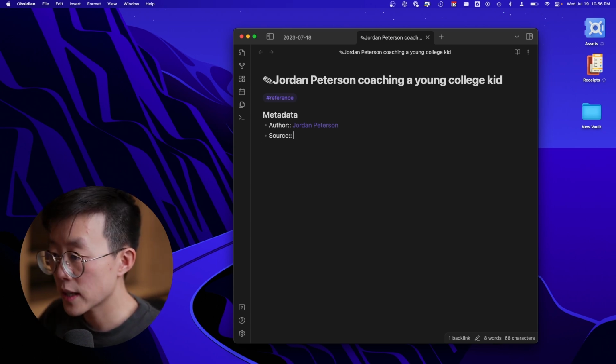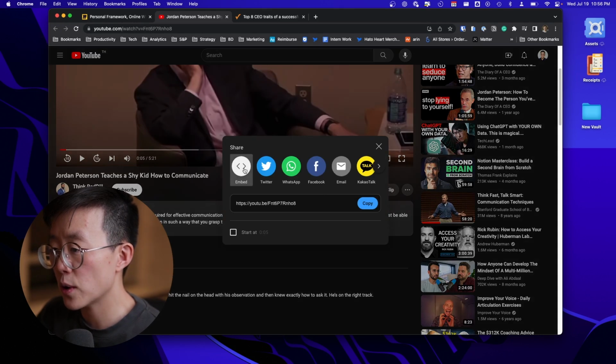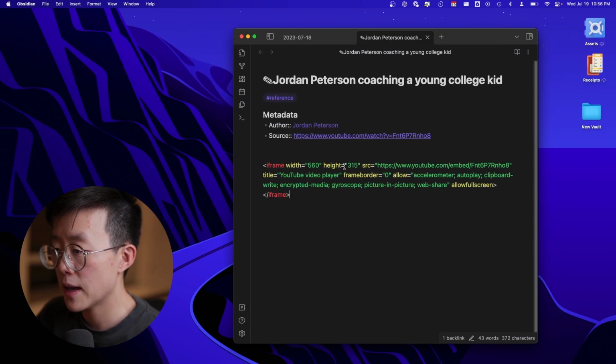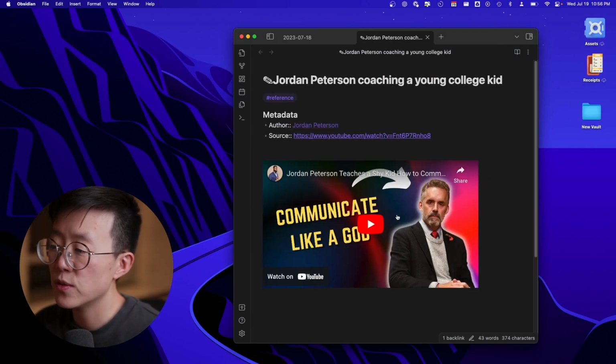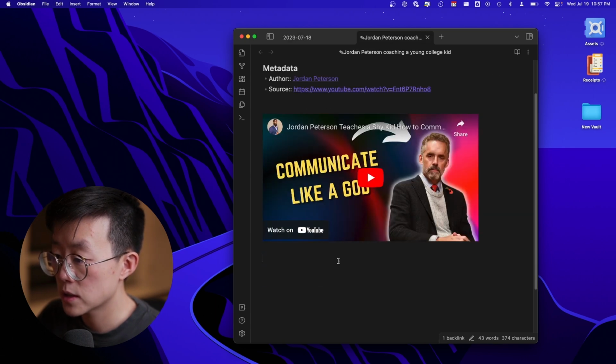For the source, we can just put the YouTube link. Additionally, this is optional, but on the desktop, you can also embed the YouTube video and just copy and paste, and you're going to get the YouTube video within the note. I'll copy all the raw information into the note.